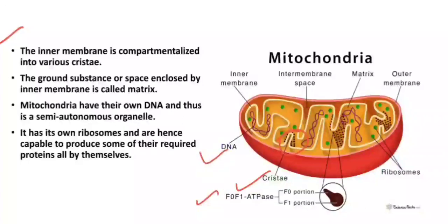Mitochondria has its own DNA and therefore it is a semi-autonomous organelle. It can replicate itself. The space between the outer membrane and inner membrane is known as the intermembrane space, and the fluid filled inside the mitochondria is known as the matrix. Mitochondria has its own 70S ribosomes, and because of this DNA and these ribosomes, they can produce the proteins required for the replication of the mitochondria, for making a copy of the mitochondria.